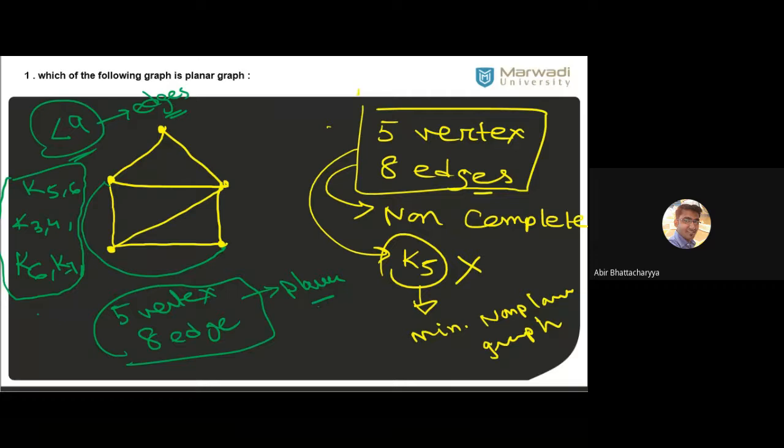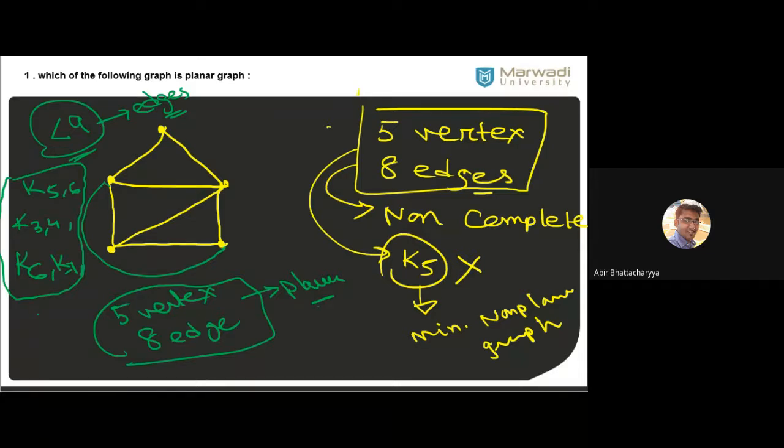K6 is non-planar. K7 is non-planar because what is the minimum non-planar graph? K5. From K5, all complete graphs are non-planar.